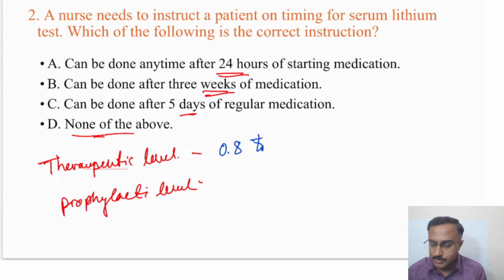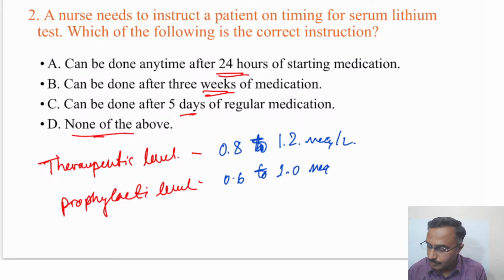So it's about 0.8 to 1.2 milliequivalents per liter, while the prophylactic level is 0.6 to 1.0. One might wonder, from the undergraduate period, what is the difference between this therapeutic level and prophylactic level.